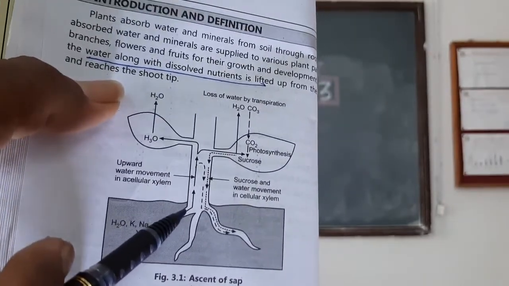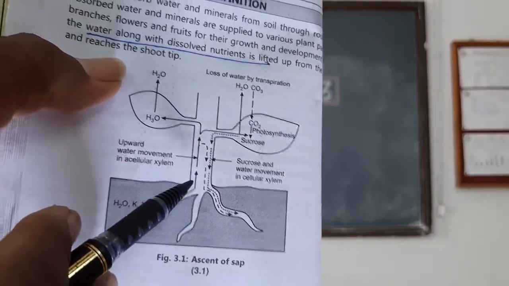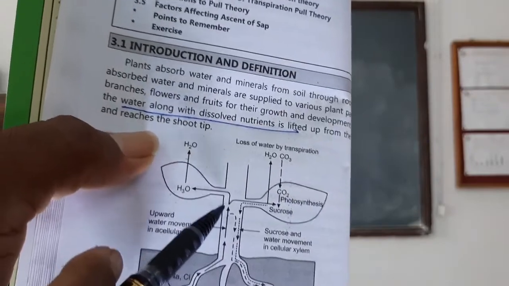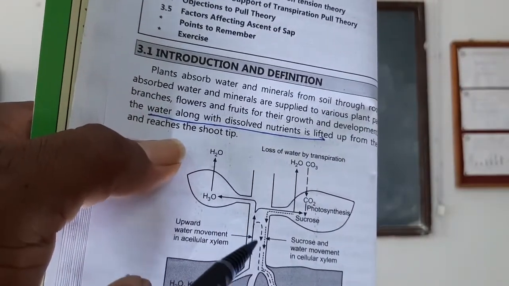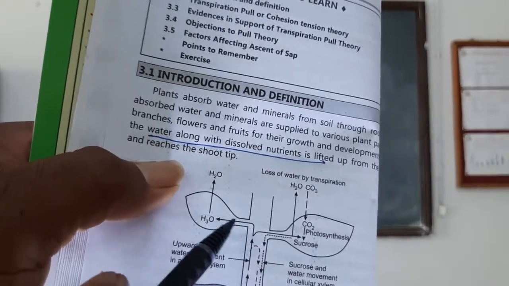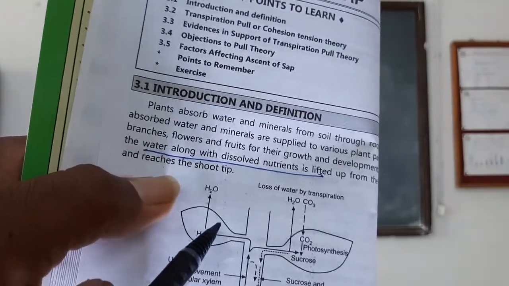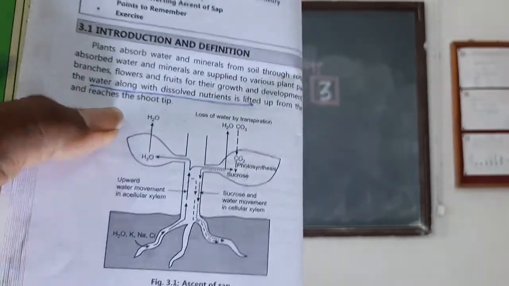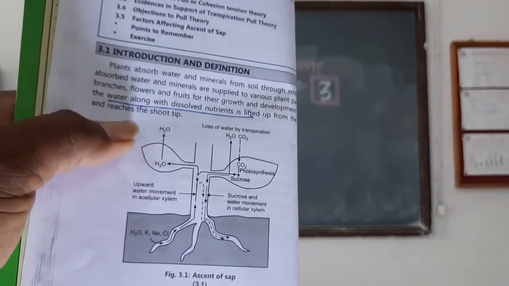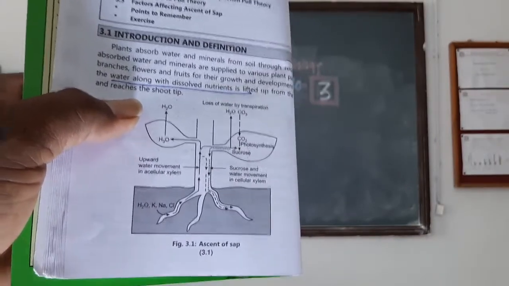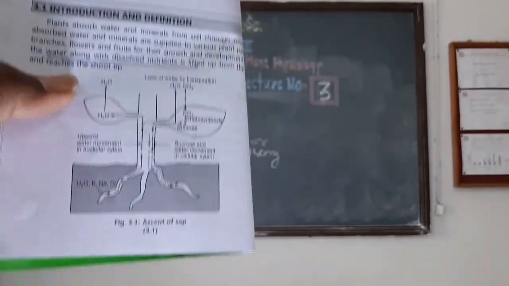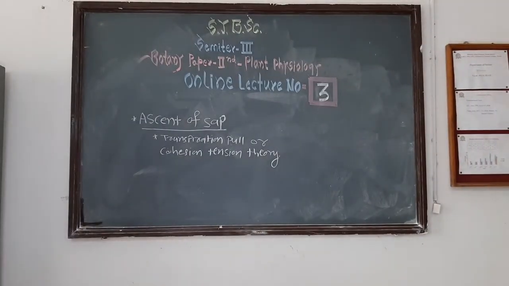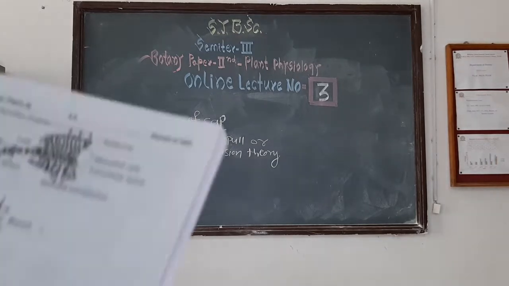Then through the root, this water along with nutrients, meaning the sap, enters the stem, and through the stem this water along with nutrients enters the leaves of the plant. From the leaves of the plant there is loss of water in vapor form. Such a process is called transpiration. This is the path of ascent of sap. Then we study a detailed path of ascent of sap.